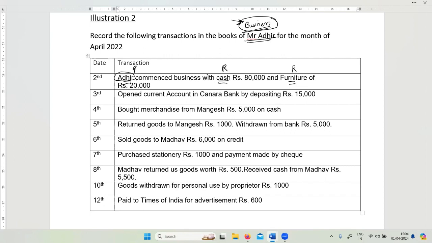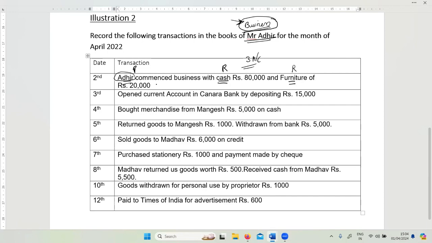Now, in this case, if you see, the transaction involves 3 accounts, right? The first transaction involves 3 accounts. Whenever a journal entry is written, it can be written single. That means, let's say cash and this personal account, and furniture and Mr. Adhir's account.